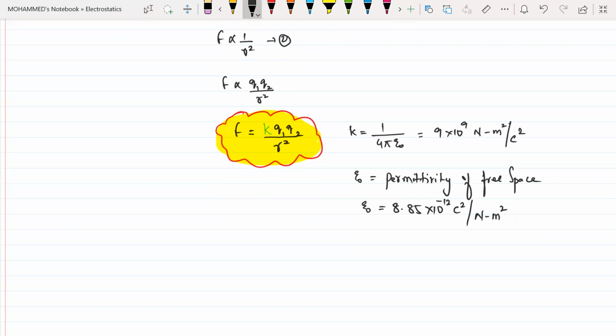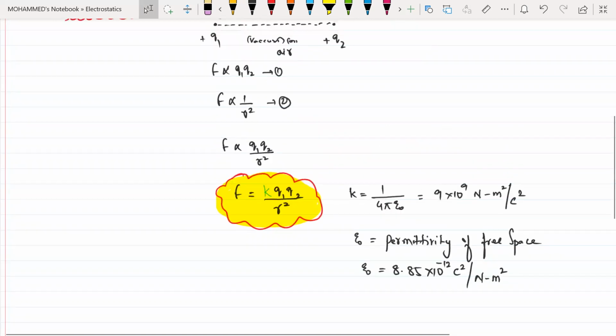Okay, so what is the value of K? The K value is 1 by 4 pi epsilon naught. For calculation we are taking it as 9 into 10 to the power of 9, where epsilon naught is known as the permittivity of free space, and the value of that is 8.85 into 10 to the power of minus 12 Coulomb square per Newton meter square. Is that clear?